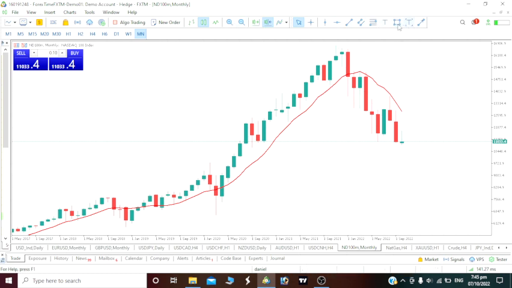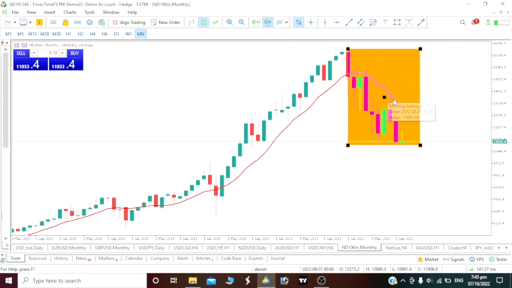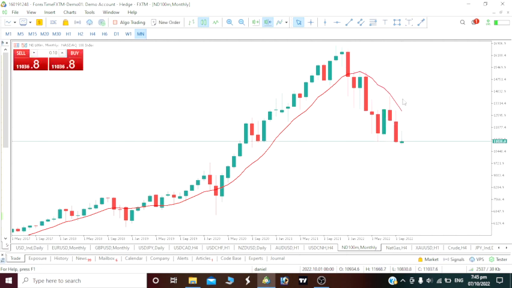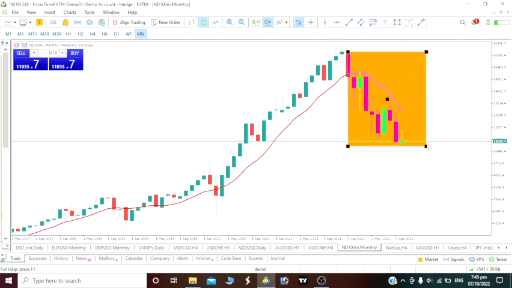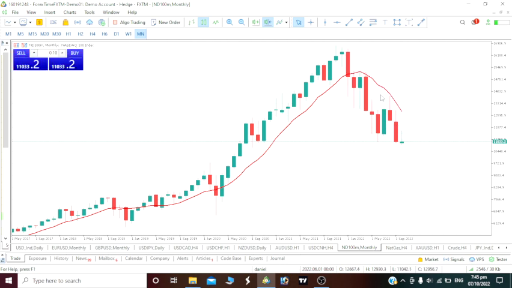Now take a look at this recent movement that happened about late 2021, early 2022. We can clearly see one movement on NASDAQ 100, which is a bearish move. Secondly, this price is now below the 10-period moving average. Once price is below the 10-period moving average, we have to short it, so we have to look for a way to short it. So that is NASDAQ 100 on the monthly time frame. We are on a bearish move.